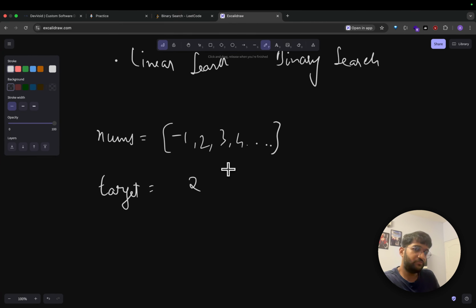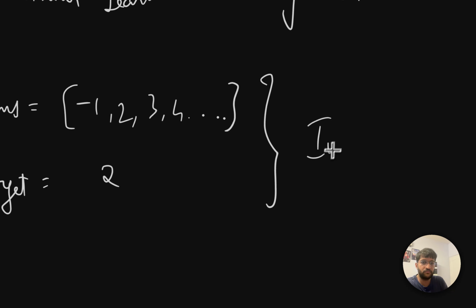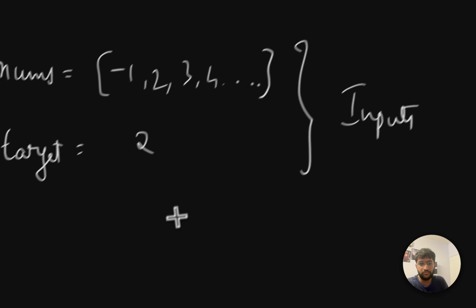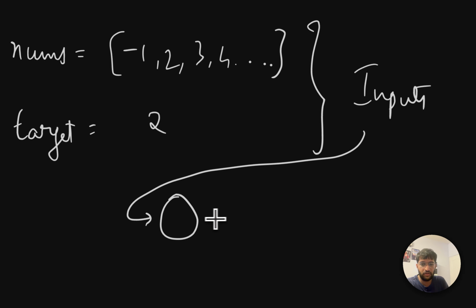Given these as the inputs to our system, we should apply some logic, which we'll think about, to give the output.